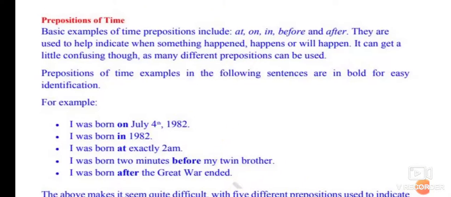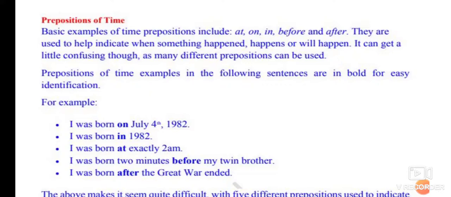Let us see the first one, that is the preposition of time. Prepositions of time basically include at, on, in, before and after. These prepositions are used to indicate when something happened, is going to happen, or happens. Sometimes it is confusing to use these prepositions, but let us make it clear how we can make use of these five prepositions of time.